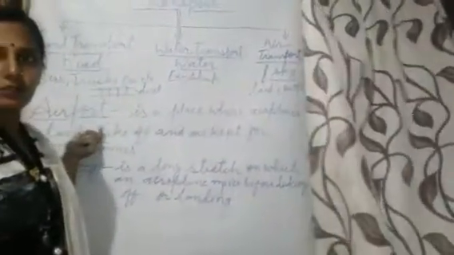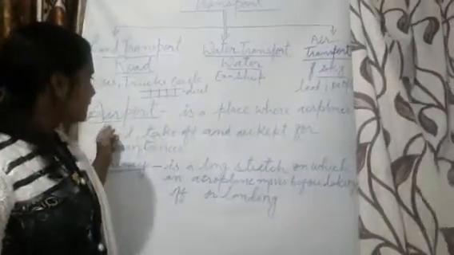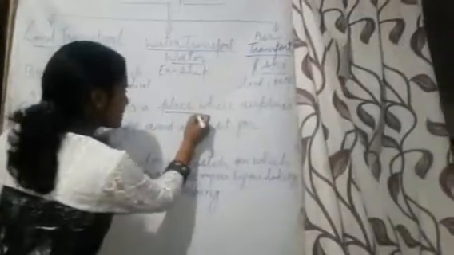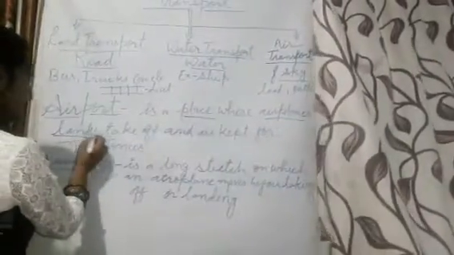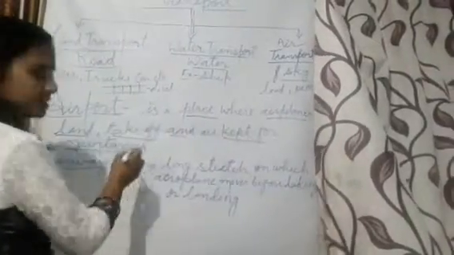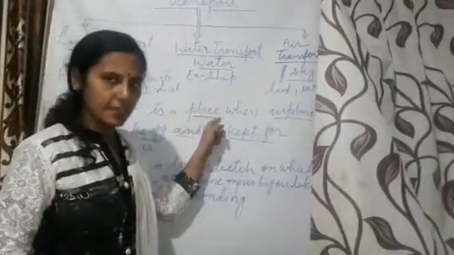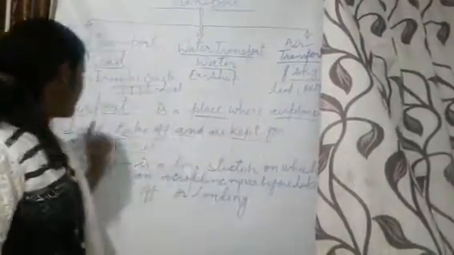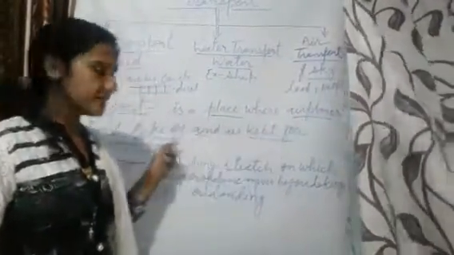airport. So what is an airport? You all know about the airport. Airport is a place where aeroplanes land, take off and are kept for maintenance. Have all understood? You all are writing with me?